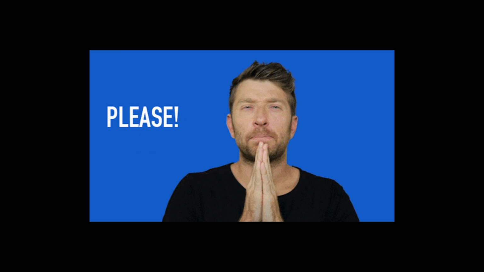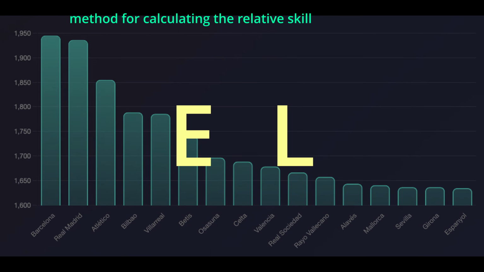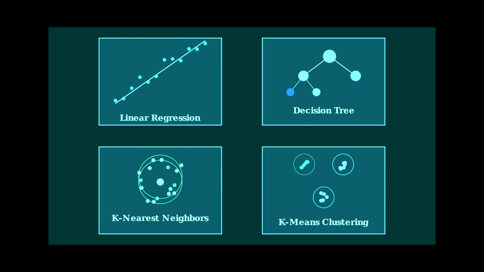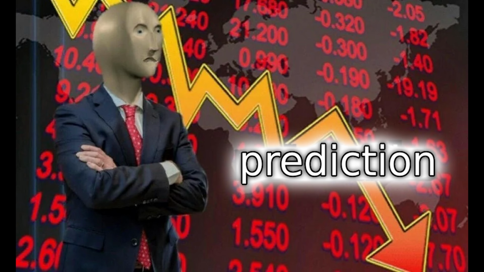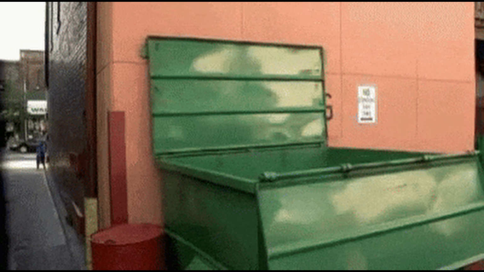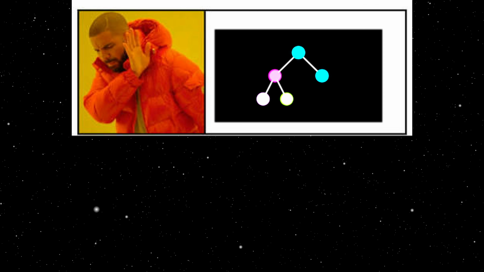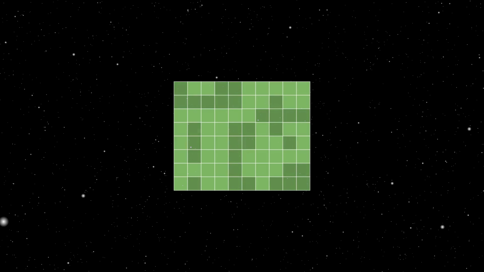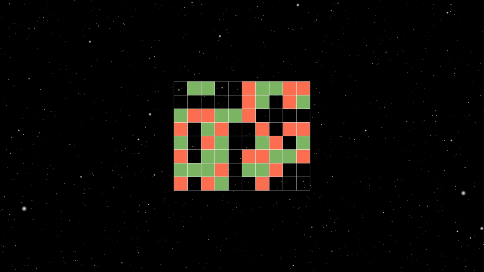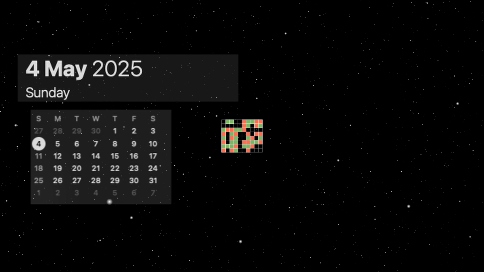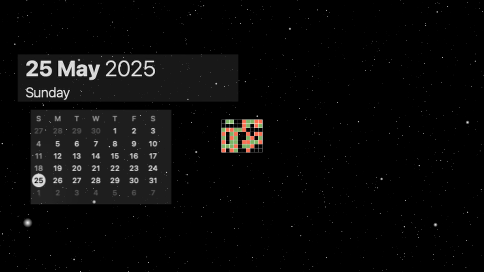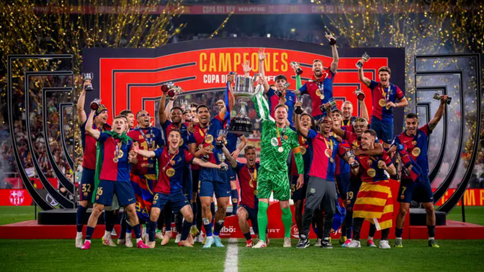At this point, I was desperate, so I added ELO ratings. I also tried a bunch of other models. They gave me insanely high accuracy, but the predictions? Garbage. Later, I realized the real issue wasn't the model. It was the data, full of missing values, incorrect entries, and honestly, too small to train a reliable model. It's already been 2 months of me trying to predict the matches, and the current season has already ended.